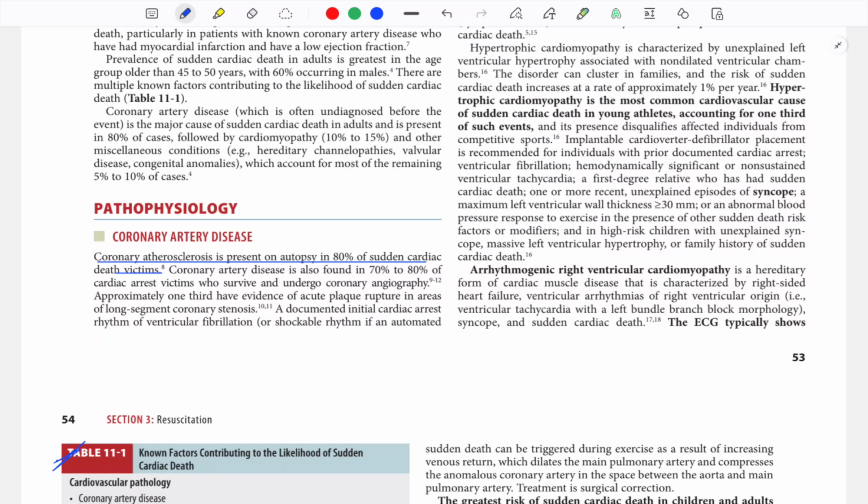So sometimes the atherosclerosis will present with a pulseless VT/VF and the patient will die and you won't even know about it. Hypertrophic obstructive cardiomyopathy is the most common cardiovascular cause of sudden cardiac death in young people, accounting for 1/3 of such events.